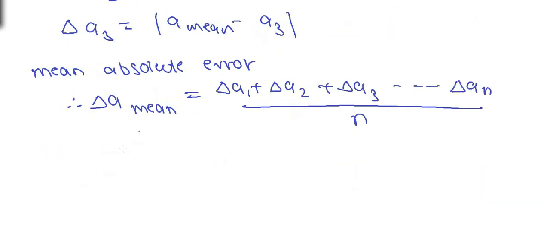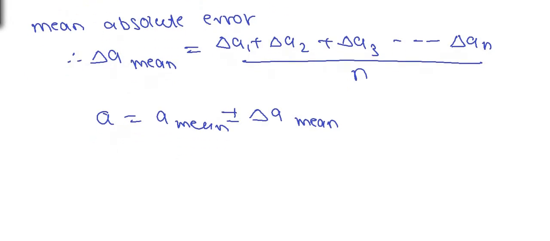Once we find the mean absolute error, the measurement of the quantity can be given as A is equal to A mean plus or minus delta A mean. Now plus or minus stands for positive error or negative error.